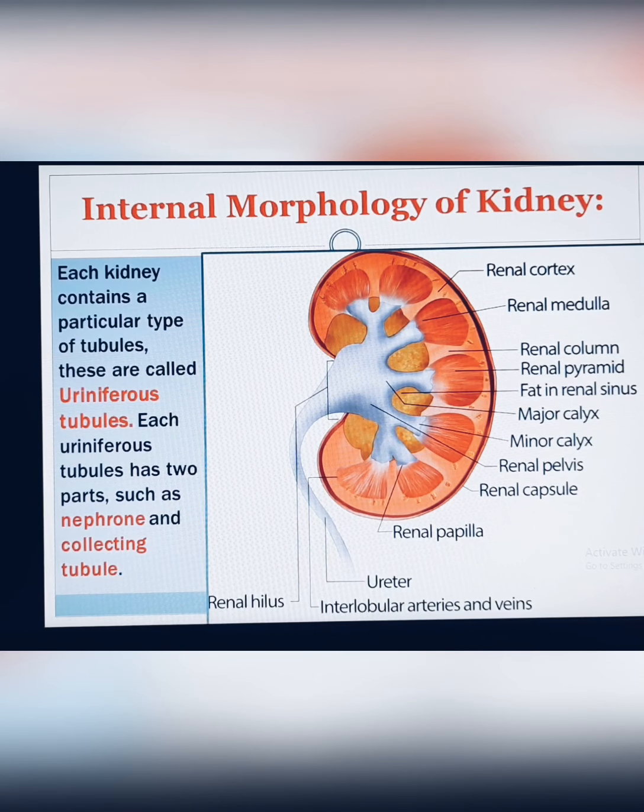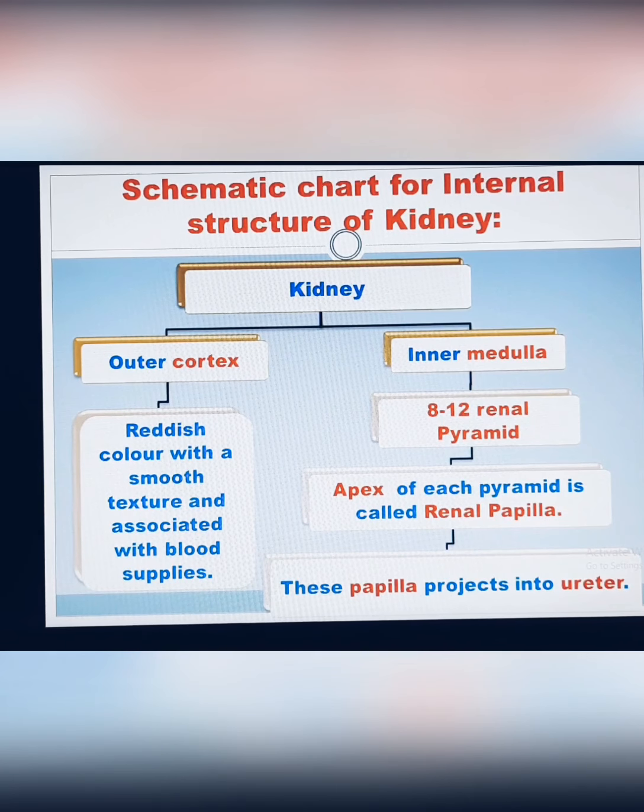There is a thin chocolate layer, that is cortex. After that, we have a wafer layer, right? So that portion is medulla. I know all of you are hungry for the KitKat, but sorry for that. I just want to memorize easily. If you understand this portion, then you can easily memorize all of the portions of the kidney. So let's move to see a schematic chart for the internal structure of the kidney.